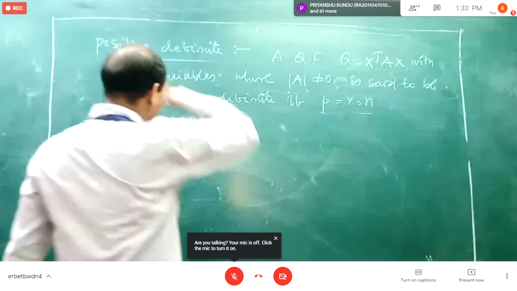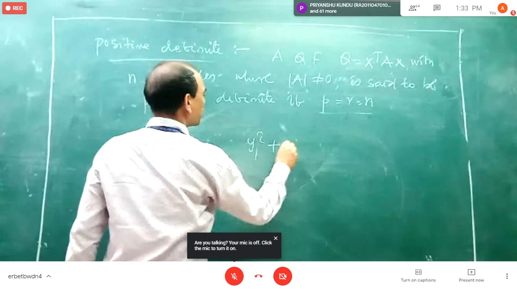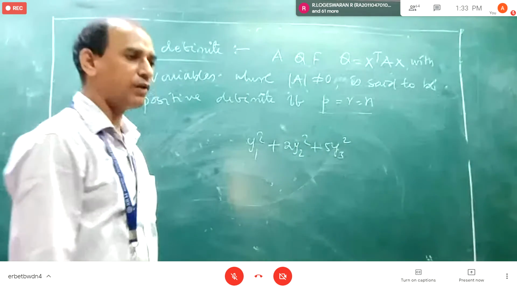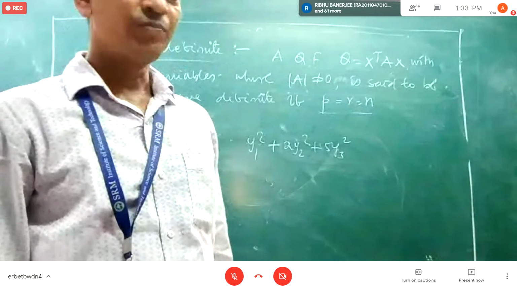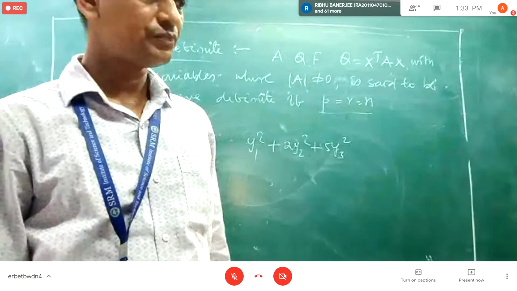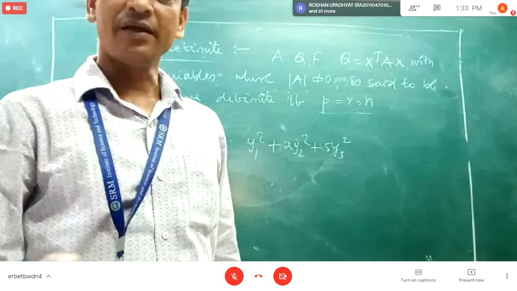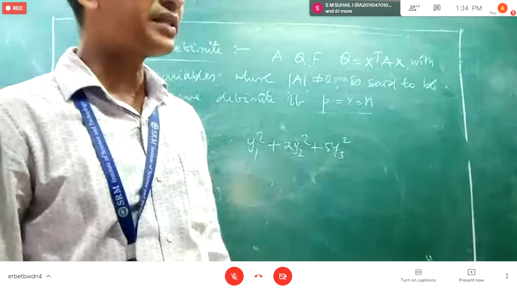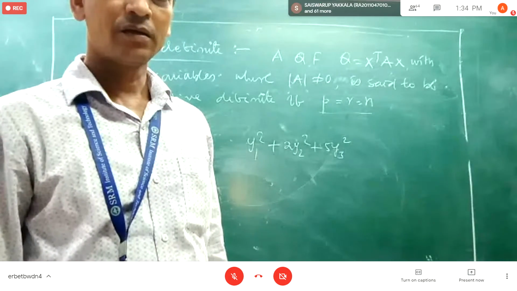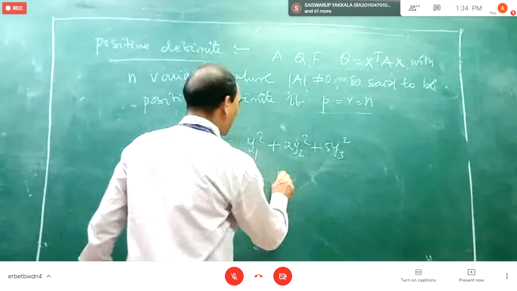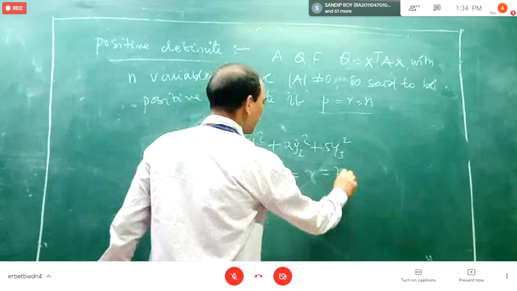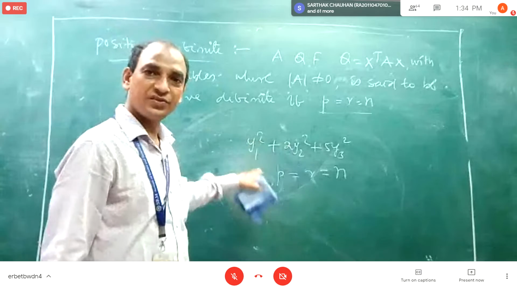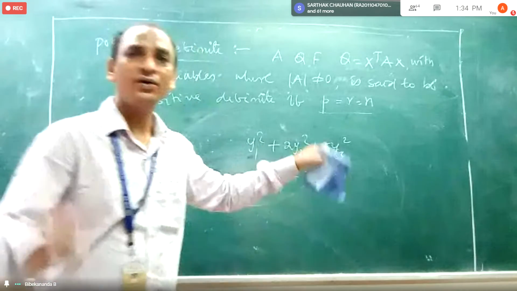For example, if I say y1 square plus 2y2 square plus 5y3 square, suppose this is the canonical form. What is the rank? What is the index? Both are 3. Rank is 3 and index is also 3. How many unknowns are there? 3. So here we have P equal to R equal to N. Index is 3, rank is 3, and the number of unknowns is also 3.